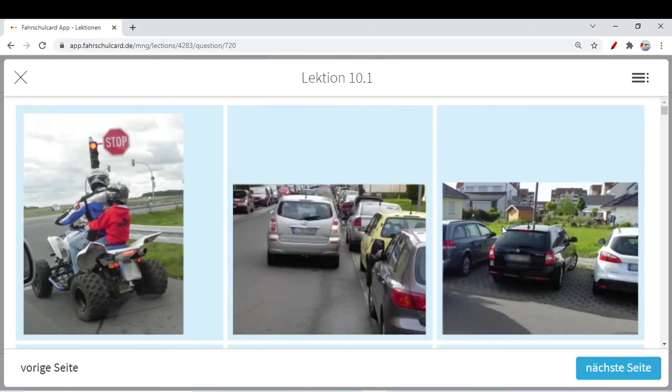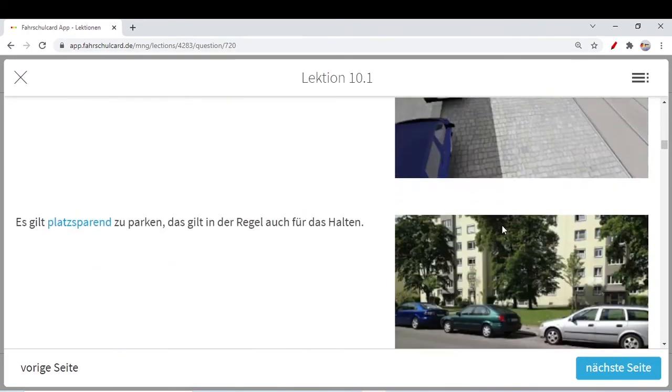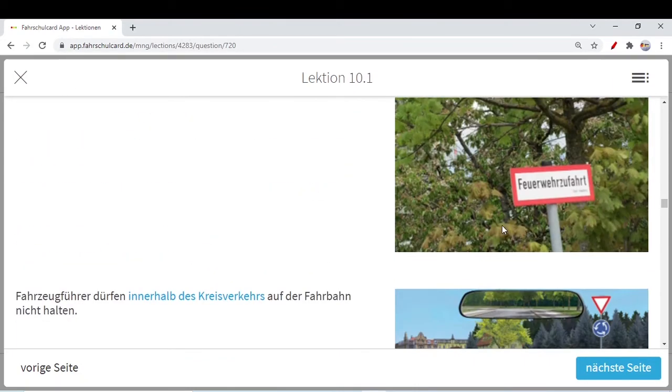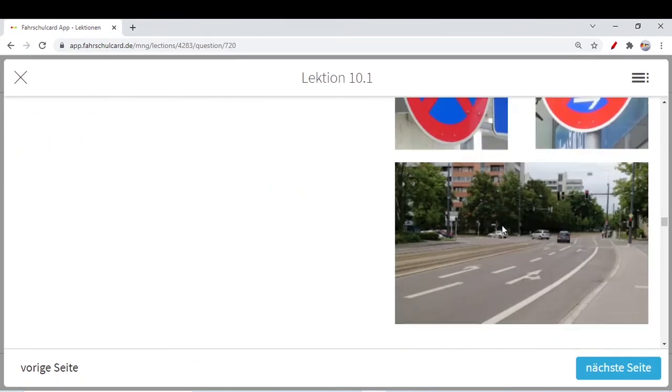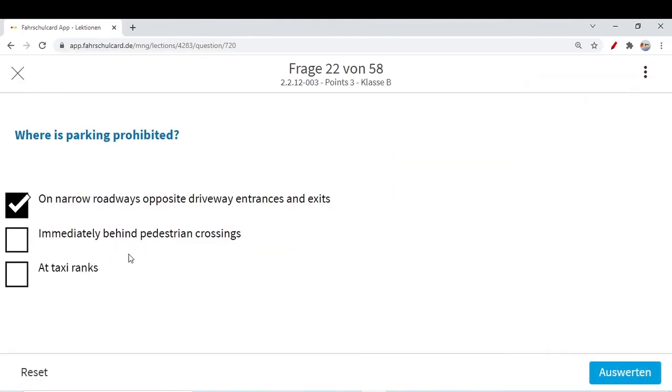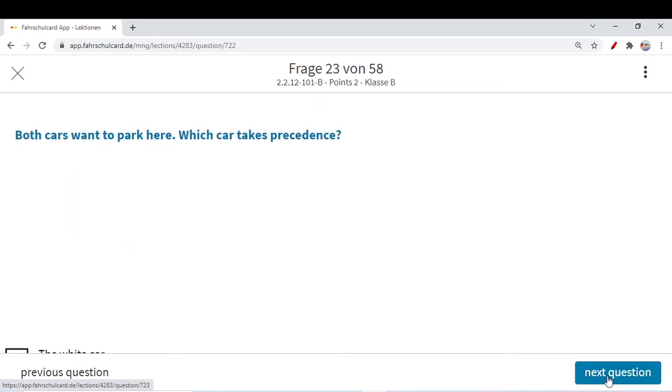By behind they mean after. I will show you again so that you can remember it by repeating, it's very useful for you. So behind means after. Here you can park, it's not a problem. So parking is not prohibited immediately after or behind a pedestrian crossing. At taxi ranks for sure, you can neither stop nor park. So these two options are correct.